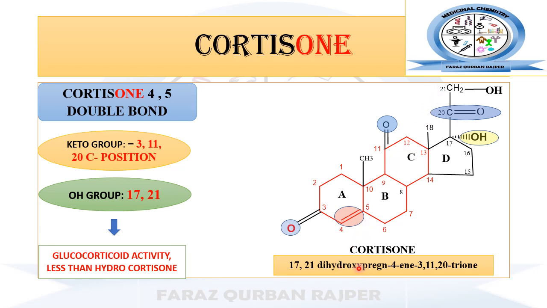Dihydroxypregnane represents the carbon 21 ring nucleus. 4-ene represents the presence of unsaturation at carbon number 4. 3,11,20-trione represents the 3 ketone groups at carbon number 3, 11 and 20.